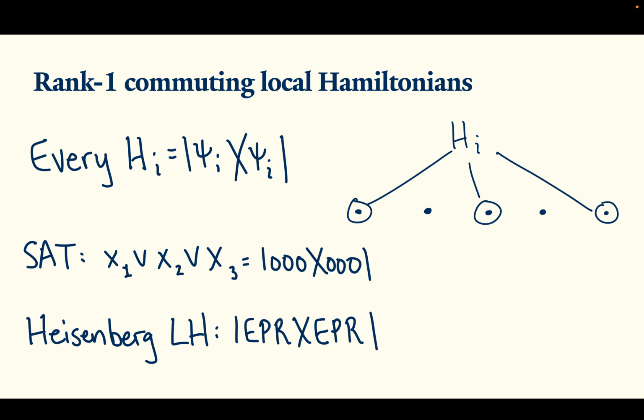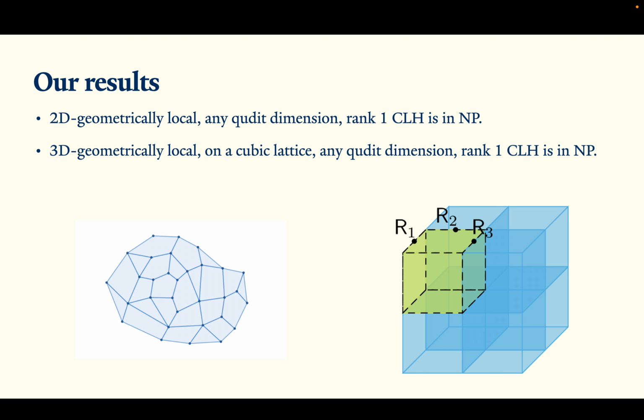So with this restriction in mind, I'm going to state our results. The first result is that 2D geometrically local commuting local Hamiltonians, where the terms are rank 1 but the particles can have arbitrary polynomial dimension, are contained in NP. Similarly, we can show that 3D geometrically local commuting local Hamiltonians on a cubic lattice with the same restriction, so any dimension but rank 1 terms, are also in NP.